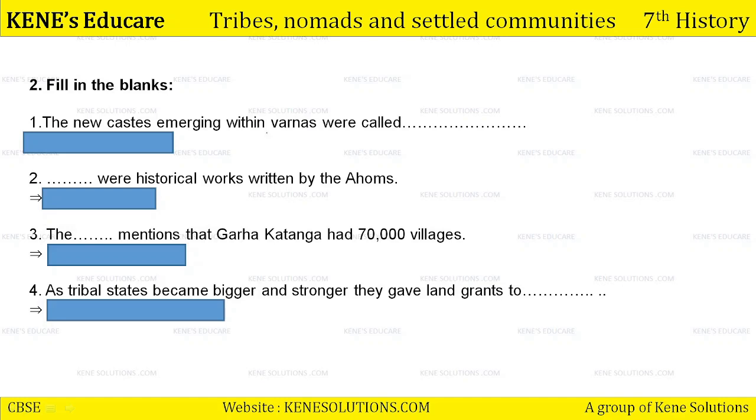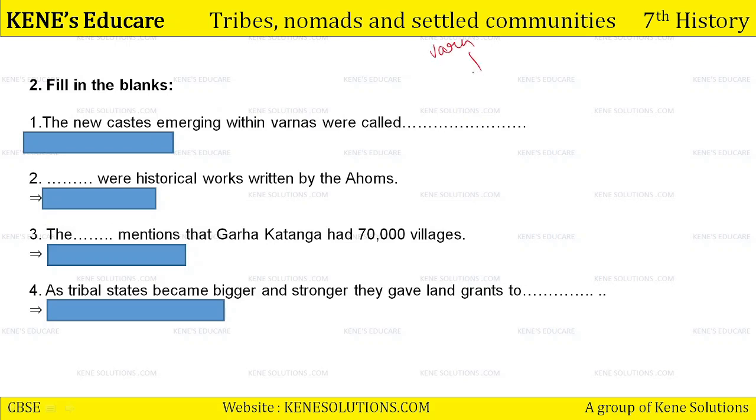Question number 2, fill in the blank. So here are statements and you have to fill the blank with the appropriate word. If you will not be able to memorize the word, please go back to the chapter, revise well, and then come back to the exercise. I have not given any clue because all the statements are directly from the chapter. Starting with the first one, the new castes emerging within Varnas were called dash.